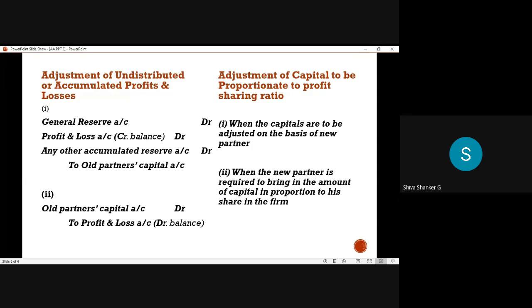And the second method: when the new partner is required to bring in the amount of capital in proportion to share in the firm. Based on old partners' share, if the new partner capital is adjusted, that is the second method. Or simply you can remember: on the basis of new partner capital, if all partners' capitals are adjusted, that is the first method. On the basis of old partners' capital, if the new partner capital is adjusted, that is the second method. How it is, I will explain in the problem directly later. Yes. Any question?